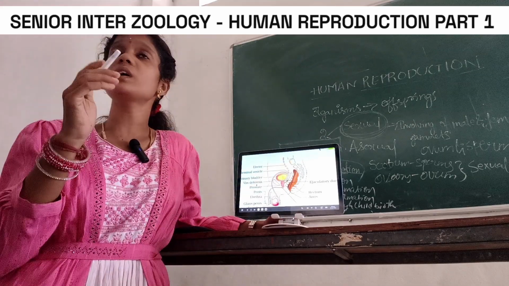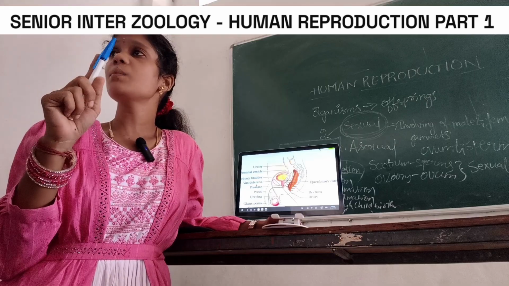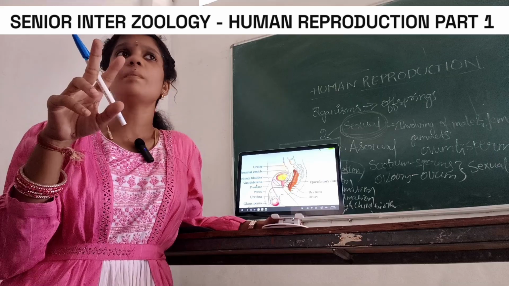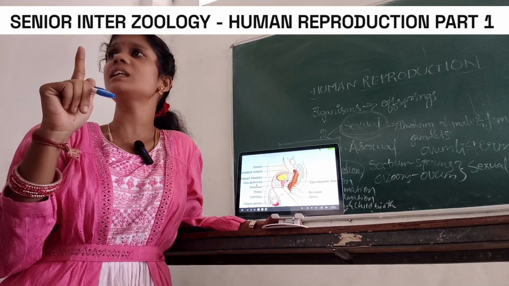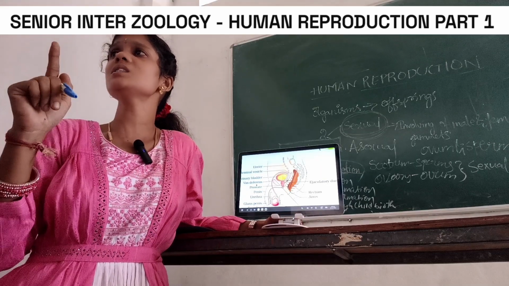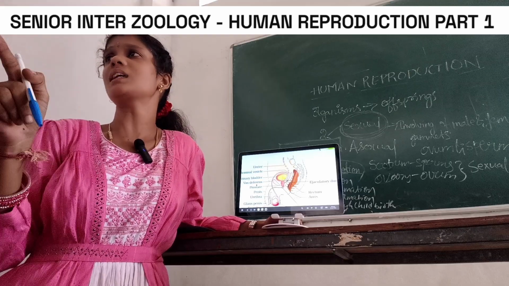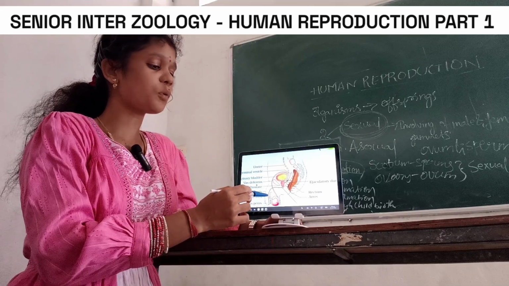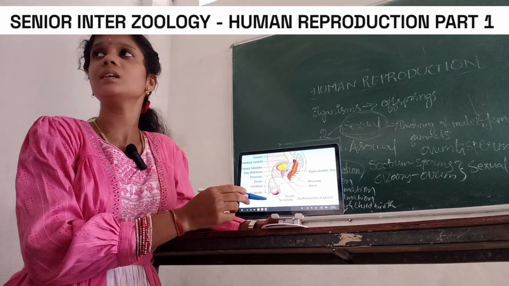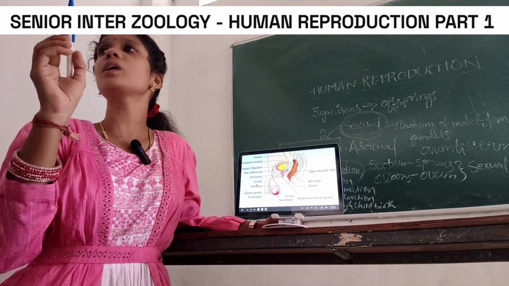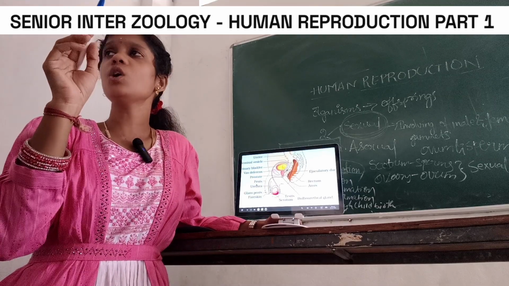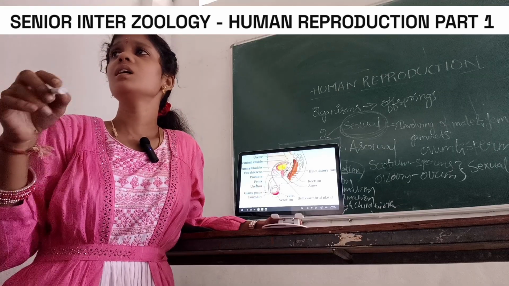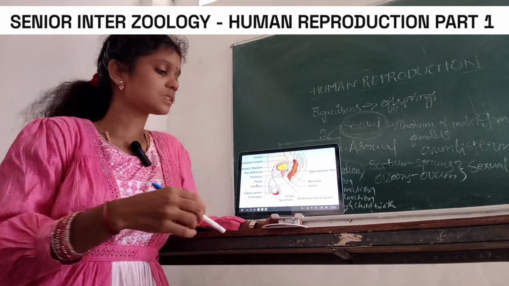Coming to the difference between females and males: in females there are two separate tracts, one for urine and one for reproduction. But in men there is only one tract, and they release sperm and urine from the same duct, through the penis. In females there is a urethral opening for urine and a vaginal opening for childbirth and for sex.